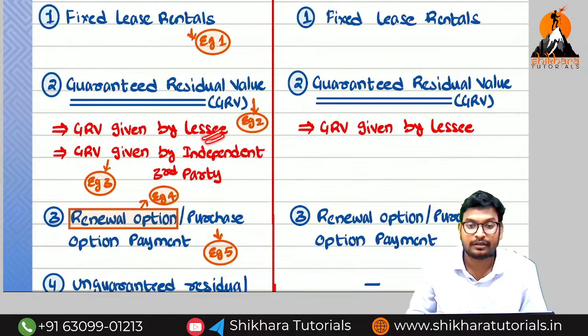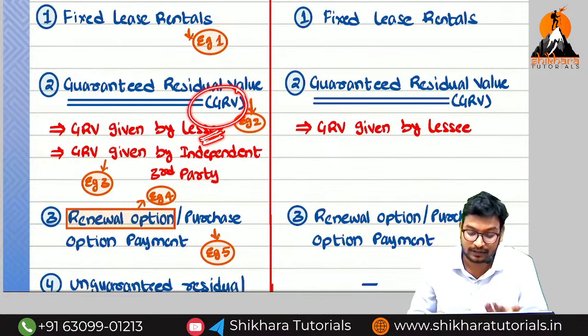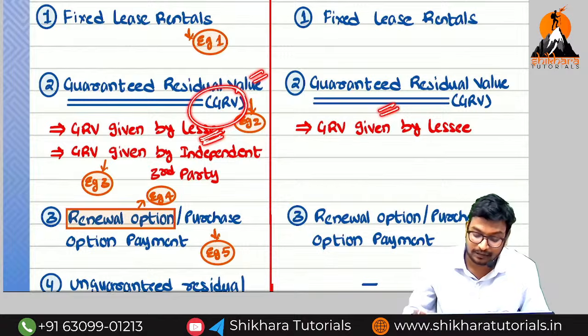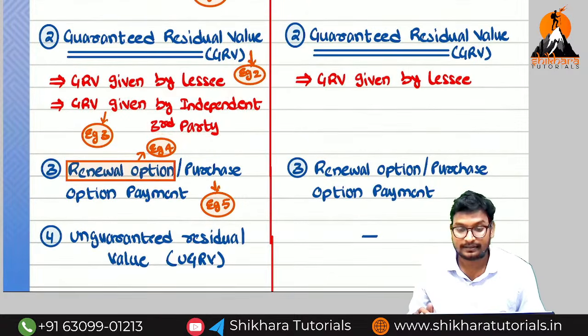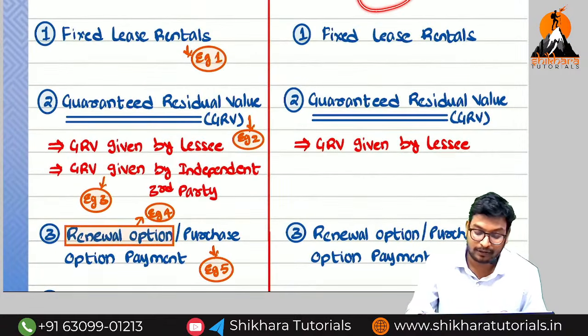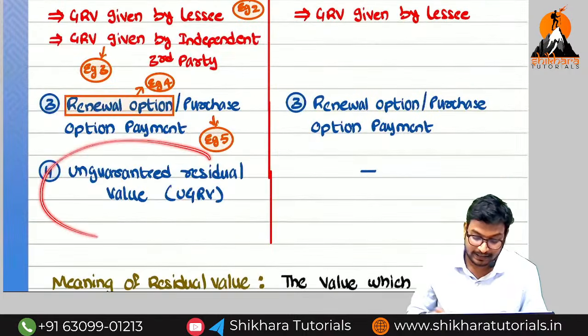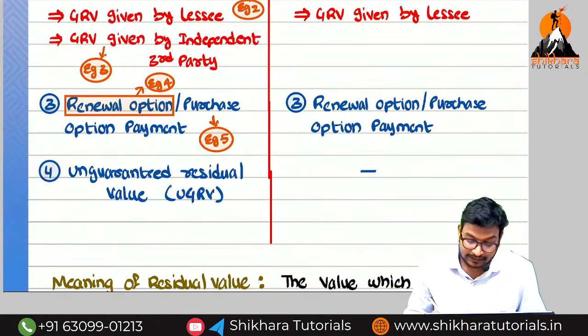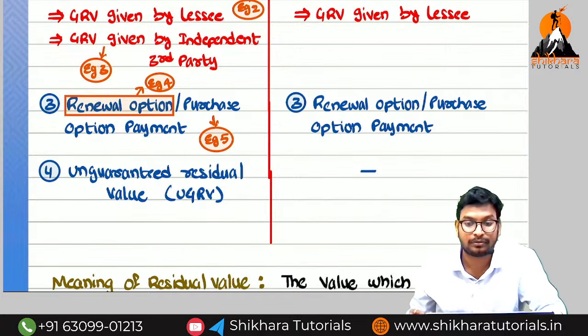What is the meaning of the guarantee they will give? Residual value. That residual value, whatever guarantee is given by the lessee, will be forming part of the lease rental from both the lessor's and lessee's point of view. The guarantee given by a third party will not form part of lease rental in the hands of the lessee, but will form part in the hands of the lessor. Next, the unguaranteed residual value will form part only in the hands of the lessor, and not in the hands of the lessee. This is the ultimate concept about the lease rental.